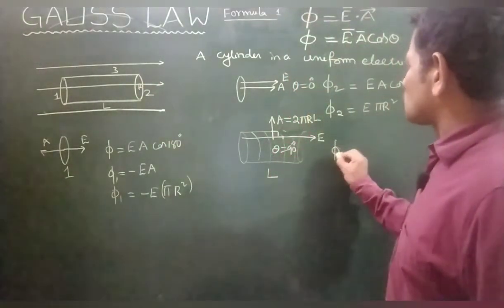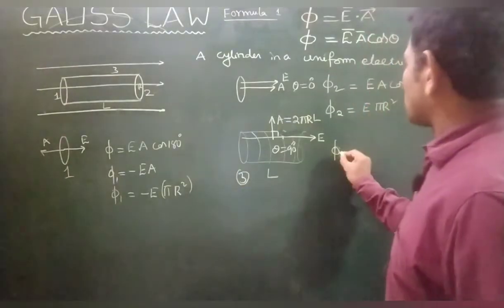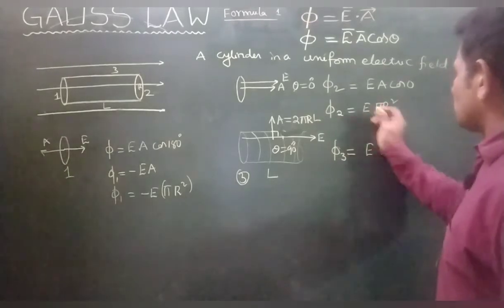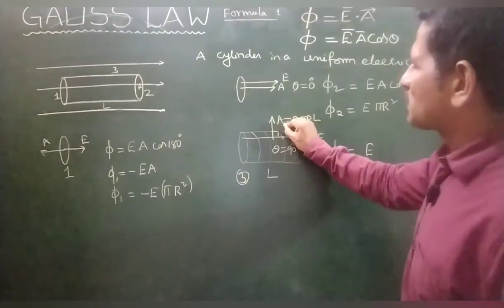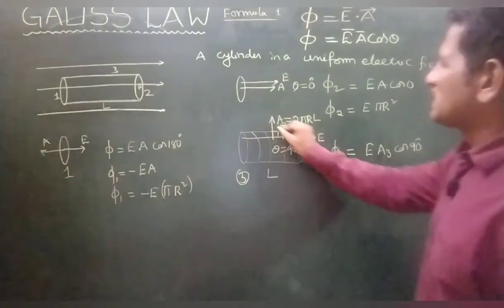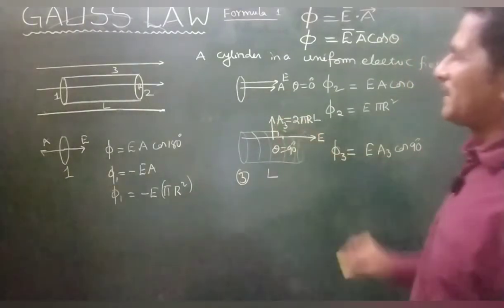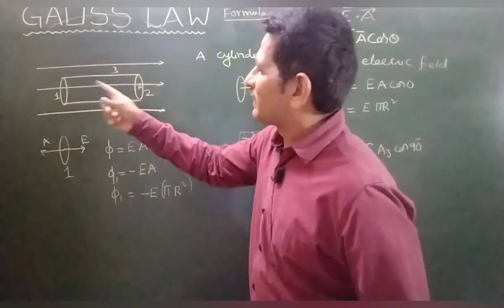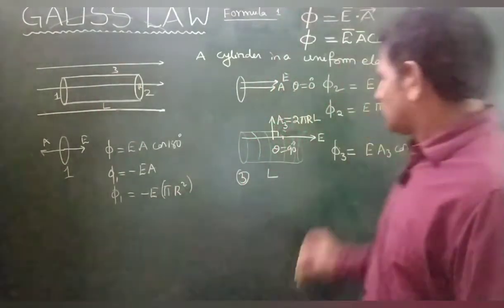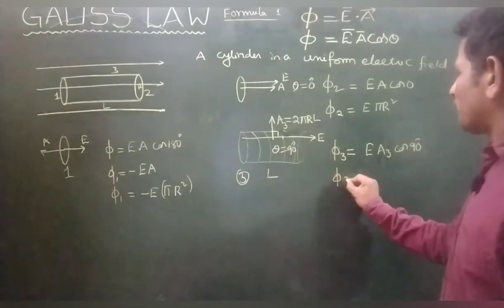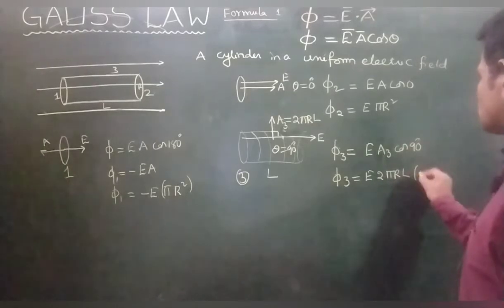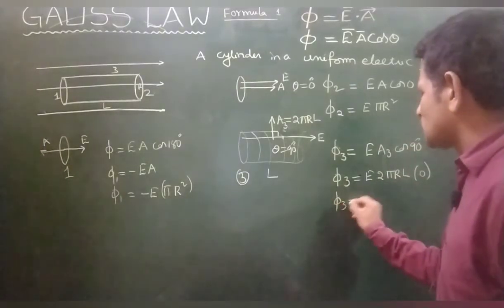Therefore the flux by the third part is E A3 cos 90, which is E 2 pi RL times cos 90, that is 0. Therefore phi 3 is equal to 0.